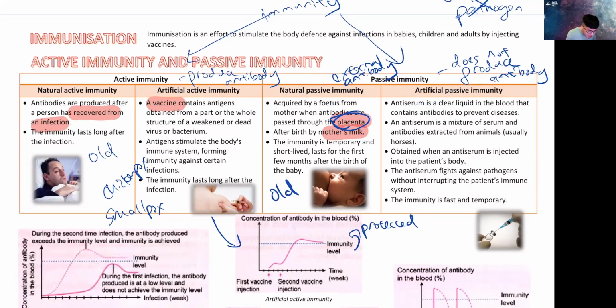You get this in the form of anti-serum. So what is anti-serum? Think snake poison. When you are bitten by a snake, you get snake poison. Do you go and get a vaccine and wait 2-3 weeks so that you're protected? No, snake poison will kill you in 5 hours, maybe. So you have to go to the doctor, and they will give you an anti-serum.